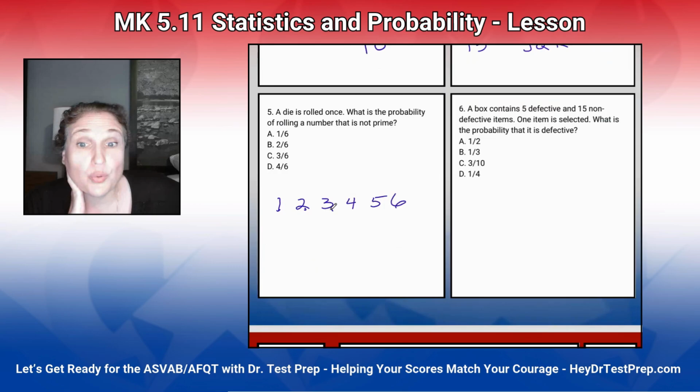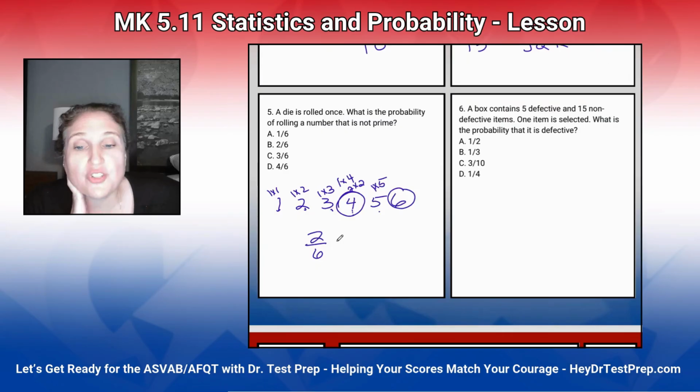4 is not, because a prime number is a number where the only numbers that can go into it are 1 and itself. So 2 is even, but it's also prime. There's no other whole number that can go into it. 4, we can do 1 times 4, but 2 can also go into it. So that's what makes 4 not prime. 5 is a prime number. 6 is not a prime number. So the probability is 2 out of 6, and I should have put 1/3.